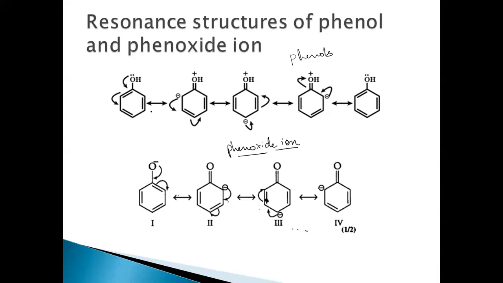Here there is a what? Charge separation, positive and negative charge. But here there is no such charge separation in phenoxide ion, only charge delocalization. In phenol, there is a separation of the charges. We know that the resonance structures with charge separation are less stable than the resonance structures without charge separation. So phenoxide ion is more stable than phenol, even though resonance structures are possible for phenol. Because phenoxide ion is more stable, phenol will easily give the H plus, giving phenoxide ion. So based on the ionization and the stability of the phenoxide ion which is being formed, we can explain that phenols are more acidic than alcohols.